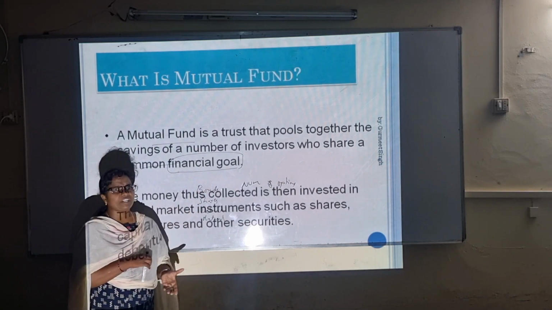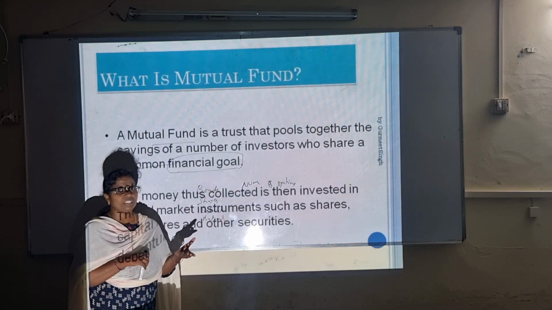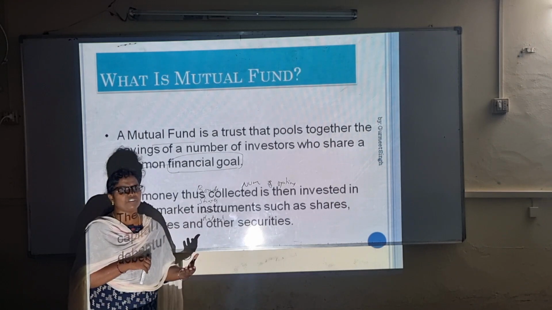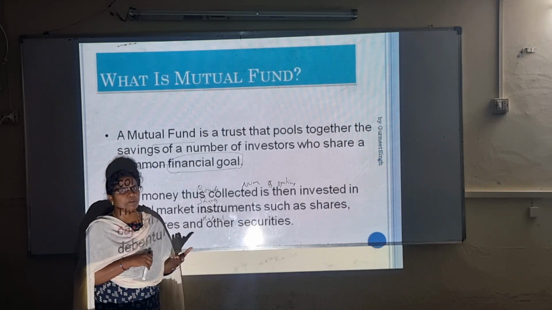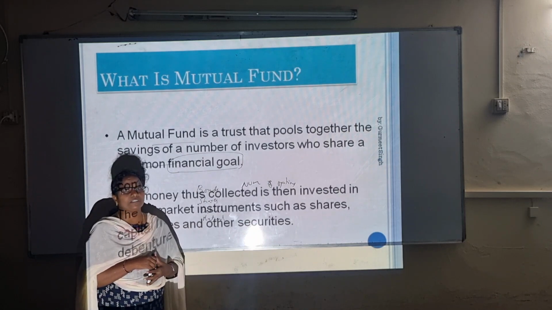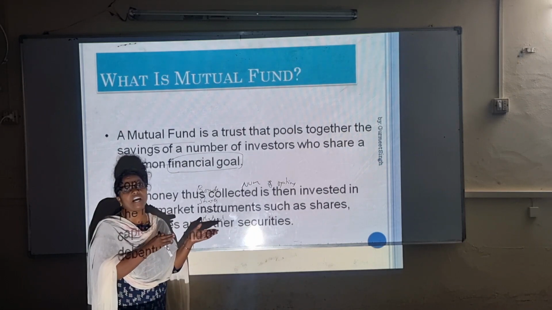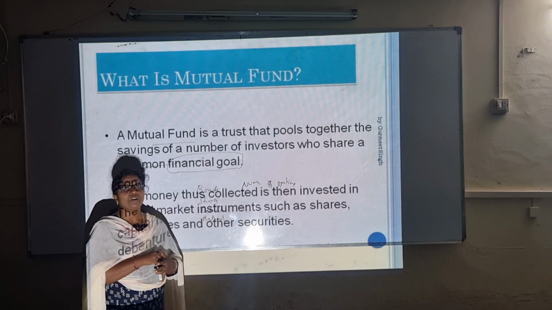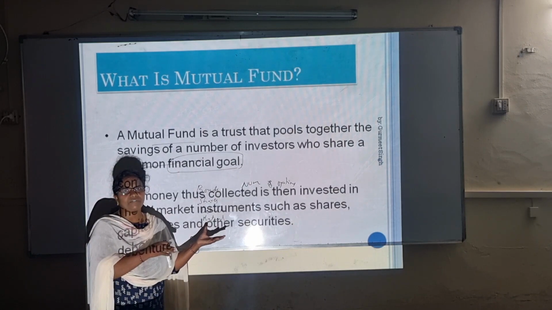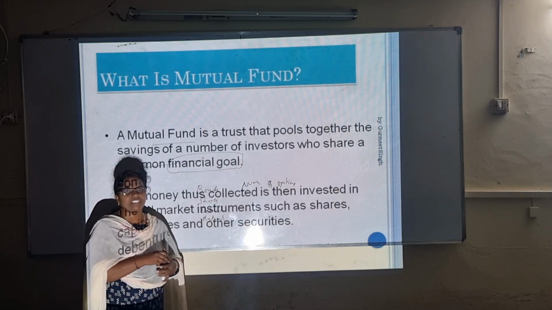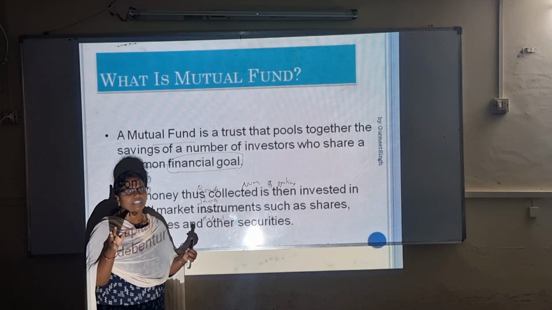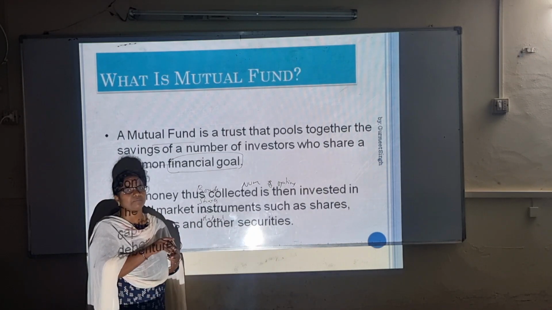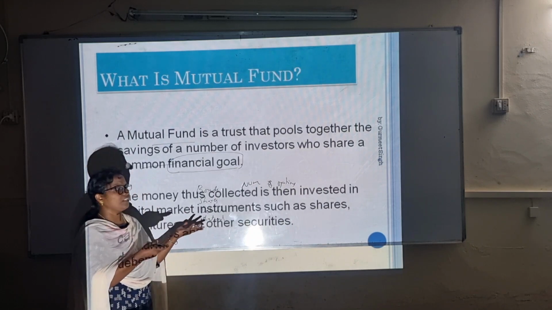For example, for children there will be some related schemes. For old people like retired employees, there are some special kinds of mutual fund schemes. For other investors aged between 18 to 50, 18 to 40, there will be some different schemes in which you are going to invest.